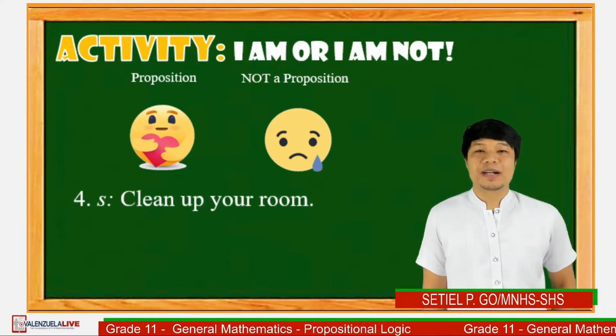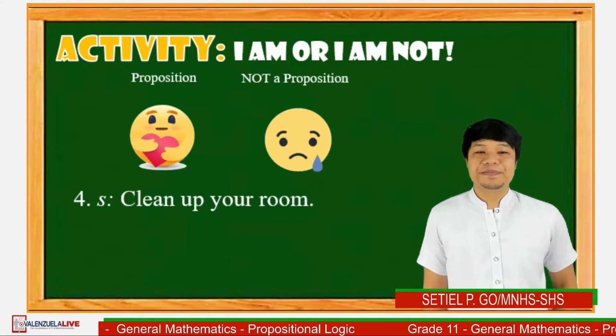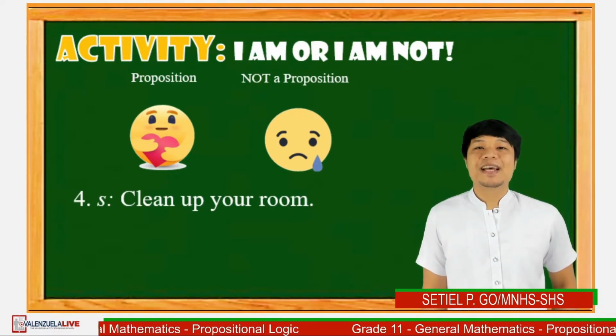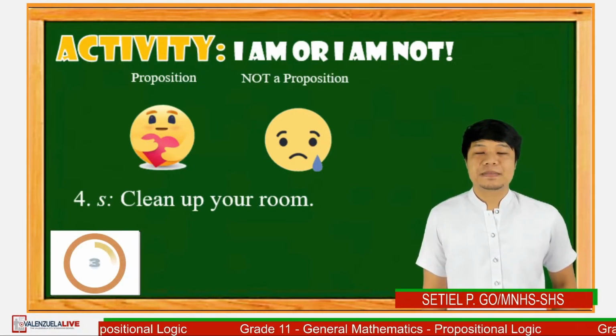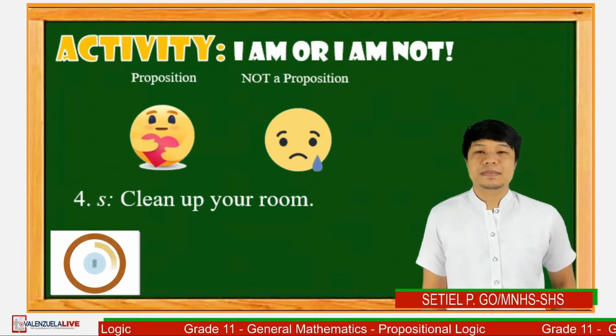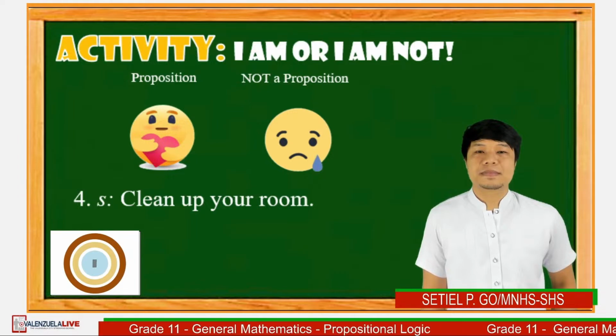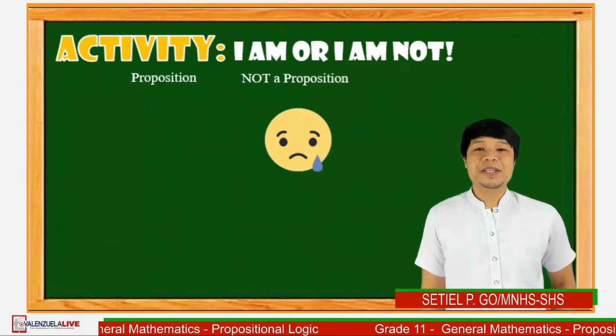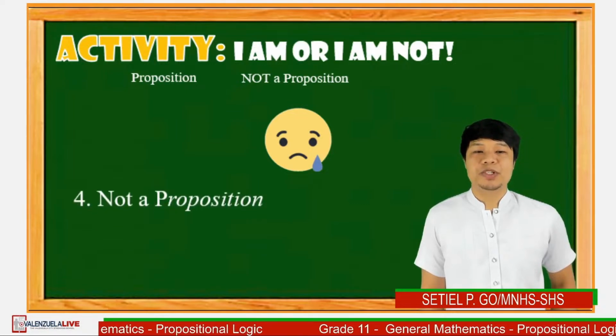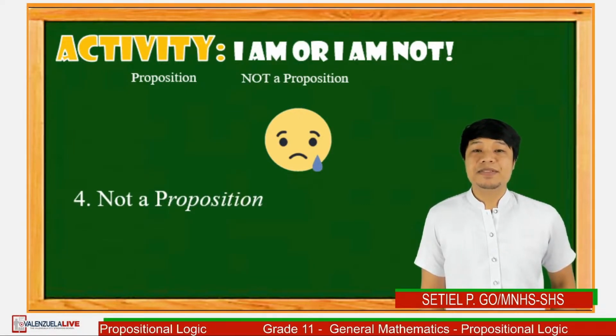Question number 4. Clean up your room. 5 seconds, go! Time's up. Sentence number 4 is not a proposition since the sentence gives a command.